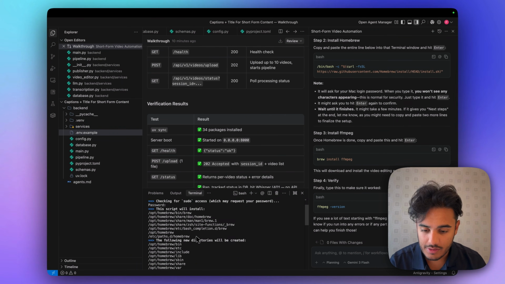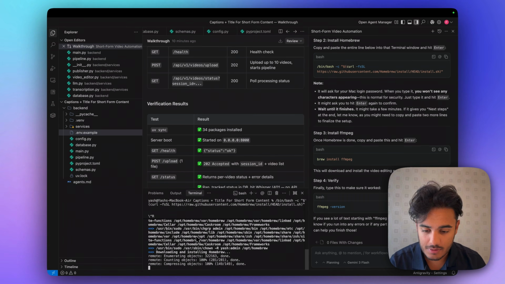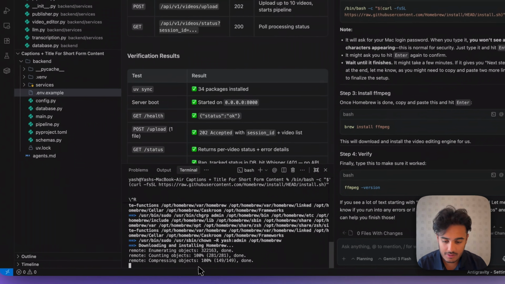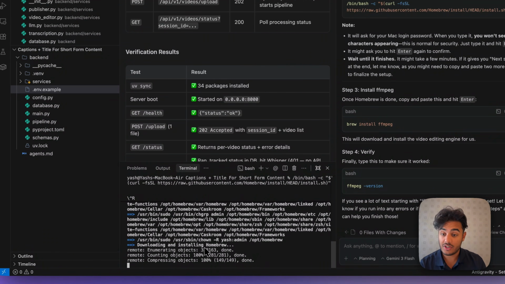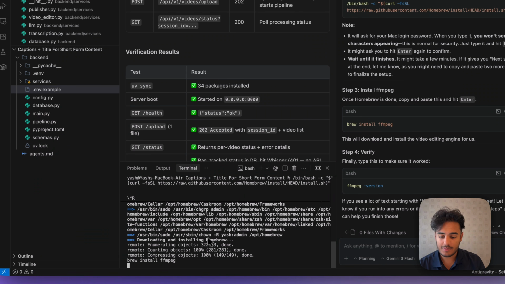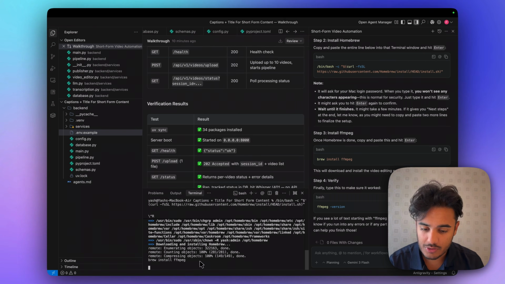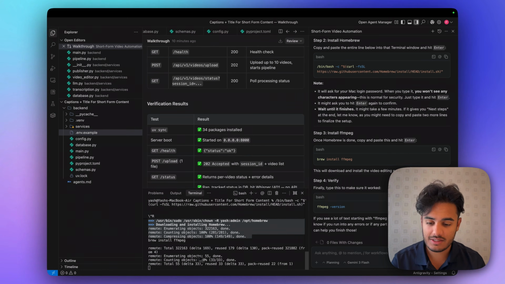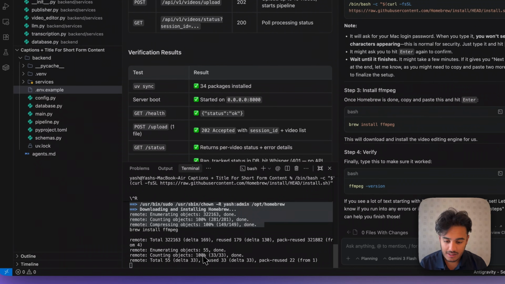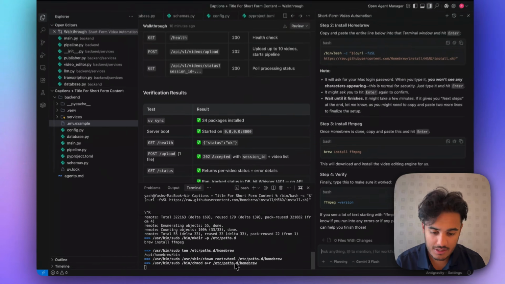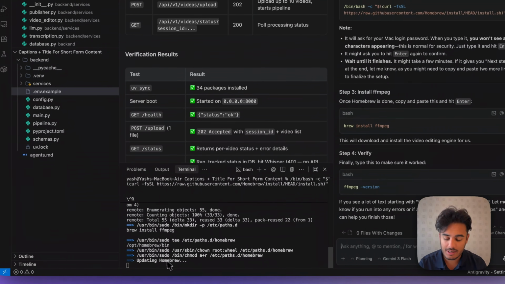Okay, so I think it's done. Follow new directories, blah, blah, blah. Compressing objects, done. Counting objects. I think it's finished. I don't know. Let's see. And then I'm going to click this and see if this worked. Maybe it hasn't installed yet. I'm not too sure. Never mind. It's still doing something over here. Counting objects, reuse delta, blah, blah, blah. I still think it's installing for us, updating.